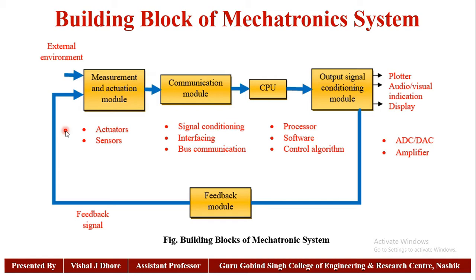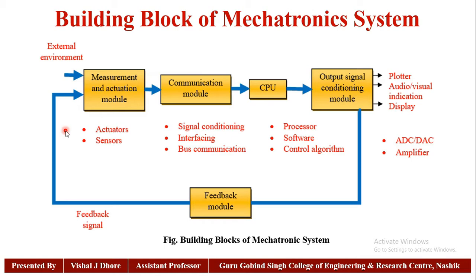These sensors can be adjusted manually. So the different types of sensors, actuators, and switches come under the measurement and actuation module.